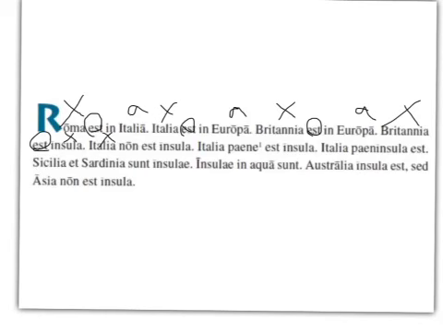Italia is not an island, again, another predicate nominative. Italia is almost an island, another predicate nominative. Italia is a peninsula. Sicily and Sardinia are islands.